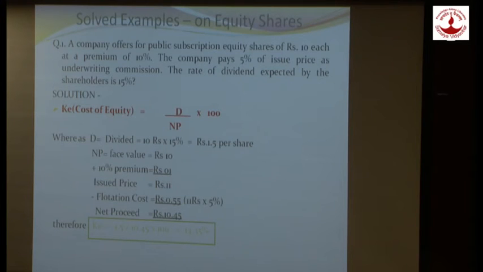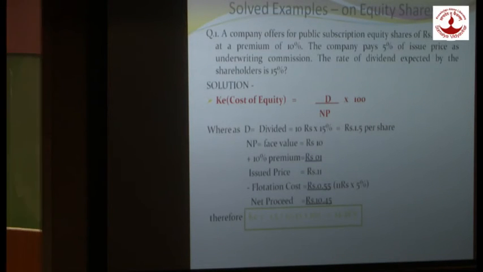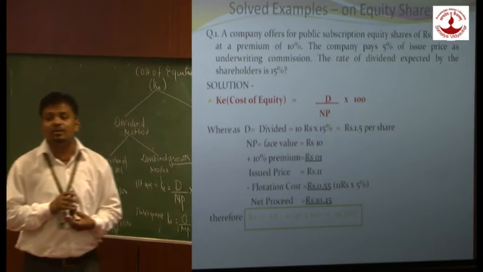Are we going to follow the dividend method or the dividend growth method? The dividend model. So what is the formula? The formula would be D upon NP into 100. Now what is my D? We are going to calculate D on what? Face value. D is nothing but the equity dividend.